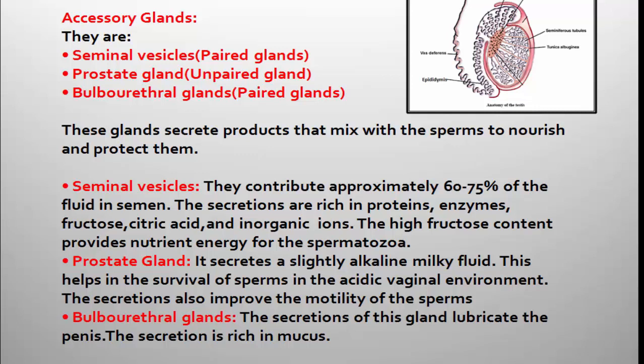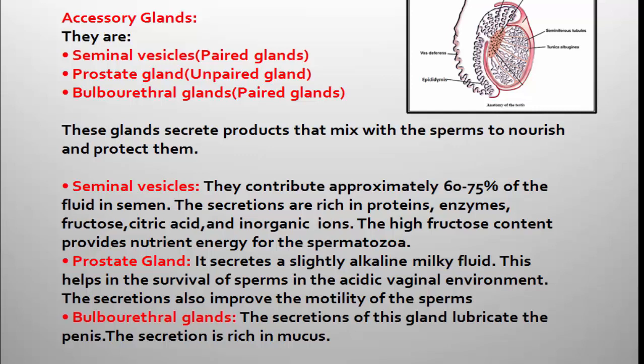The secretion of this gland lubricates the penis. What is penis? This represents external genitalia in the male reproductive system, and the secretion of bulbourethral glands is rich in mucus. It helps in the lubrication of penis during sexual intercourse.